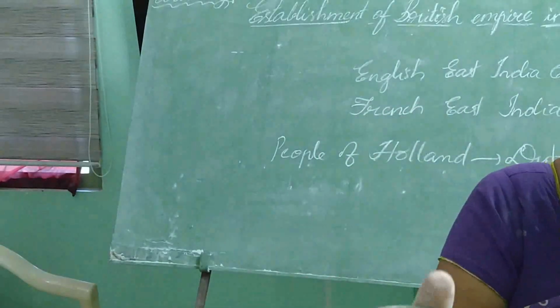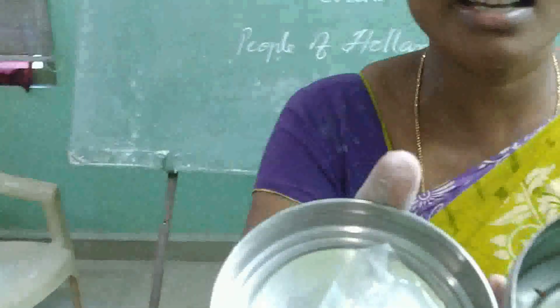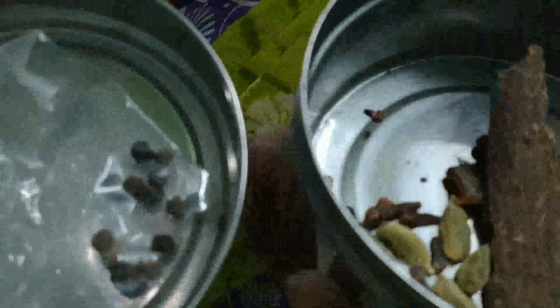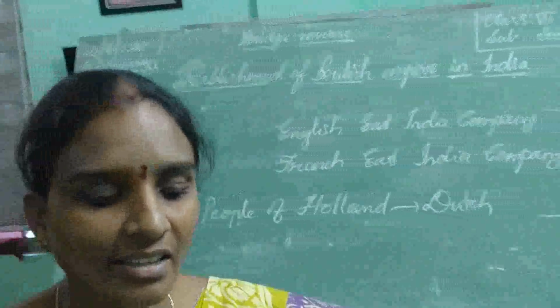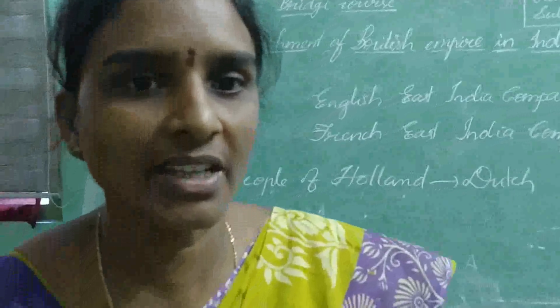Cardamom. See, these are our Indian spices which have great demand all over the world. These are the spices we can see in our kitchen. So these are the kitchen items, the spices category, which attracted other countries to start trade relations with India.